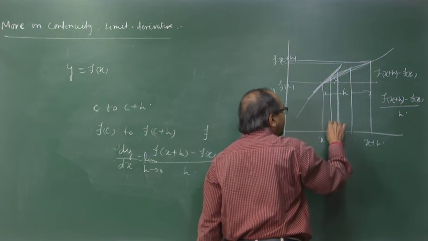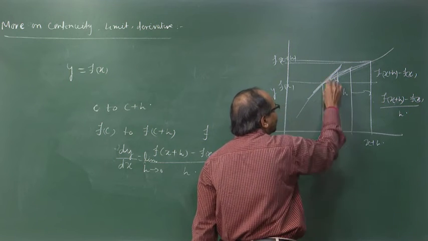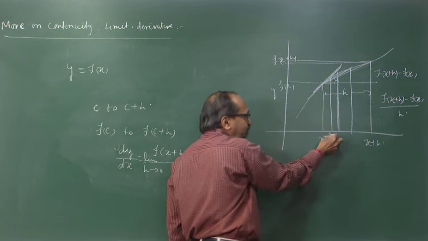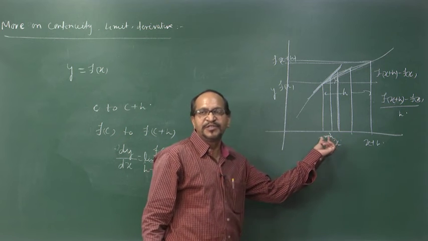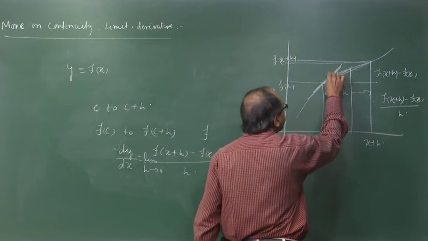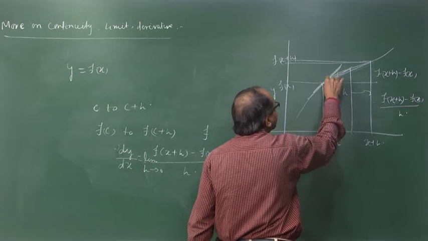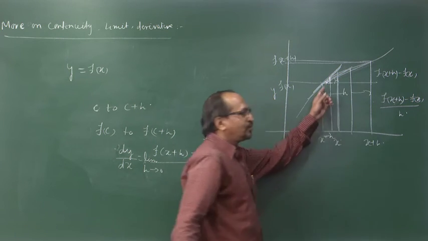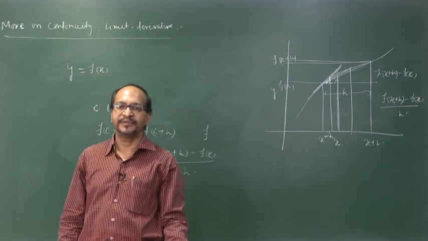So, when you tend h to 0, I mean you reduce this interval to as minimum as possible, that is tending to 0, then you see it is almost the slope of the tangent at point P.